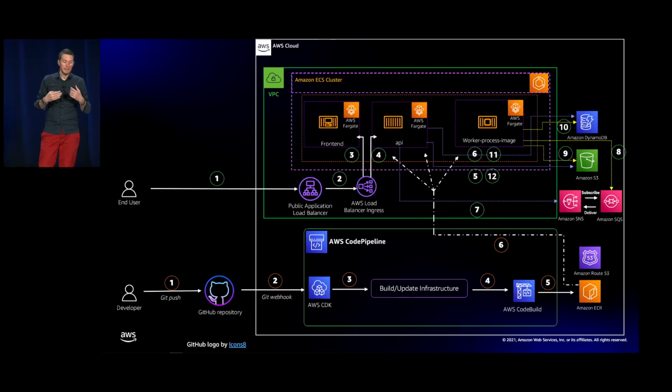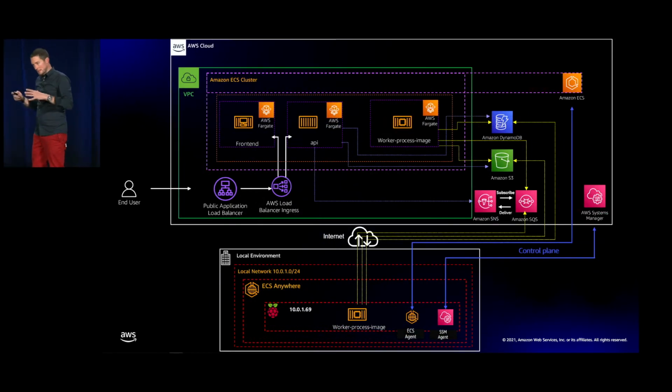Meaning that with the CDK code, I'm going to define my Amazon ECR repository, my Amazon Route 53 hosted zones, my Amazon SNS and SQS, which form my pub/sub architecture, my Amazon S3 bucket, my DynamoDB table, but also my ECS cluster and the tasks that I'm going to run on Amazon ECS.